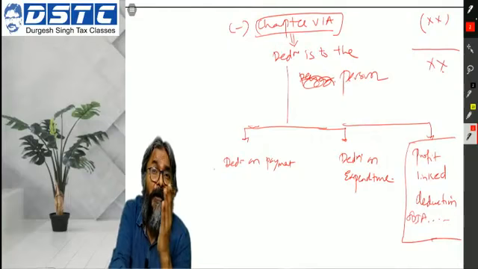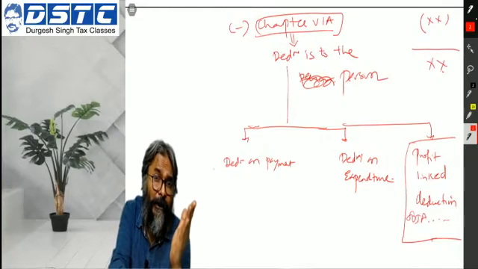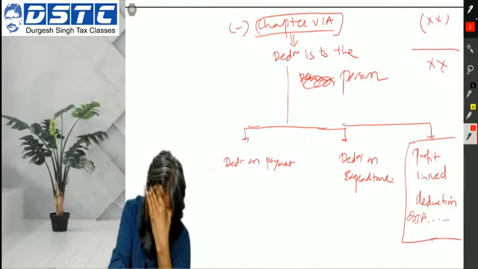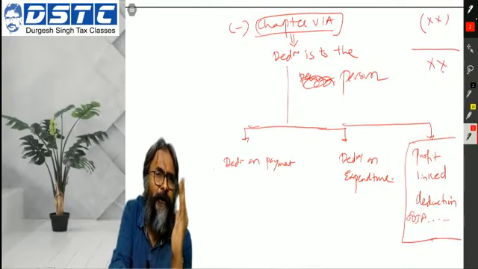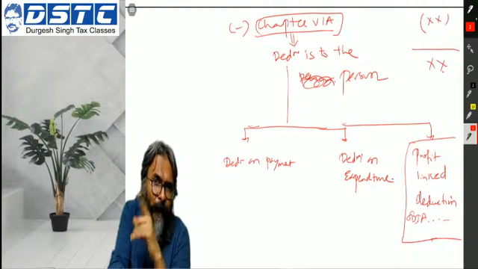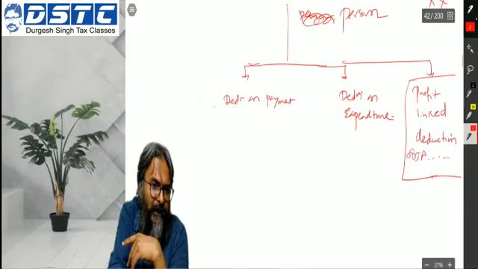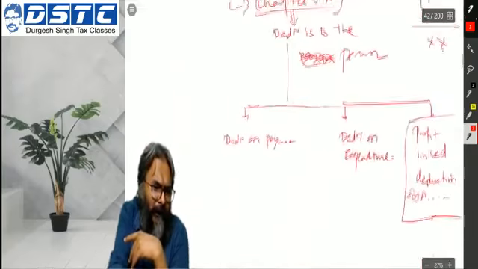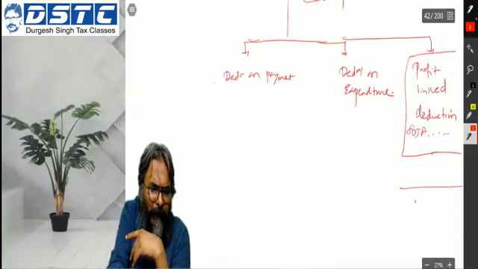Eligible business gets that eligible deduction, and therefore knowing the importance of this particular deduction, we will merge it with the PGBP, and that is exactly what you are going to find in module number 2. In the second module itself, students, you are going to find this profit linked deduction.